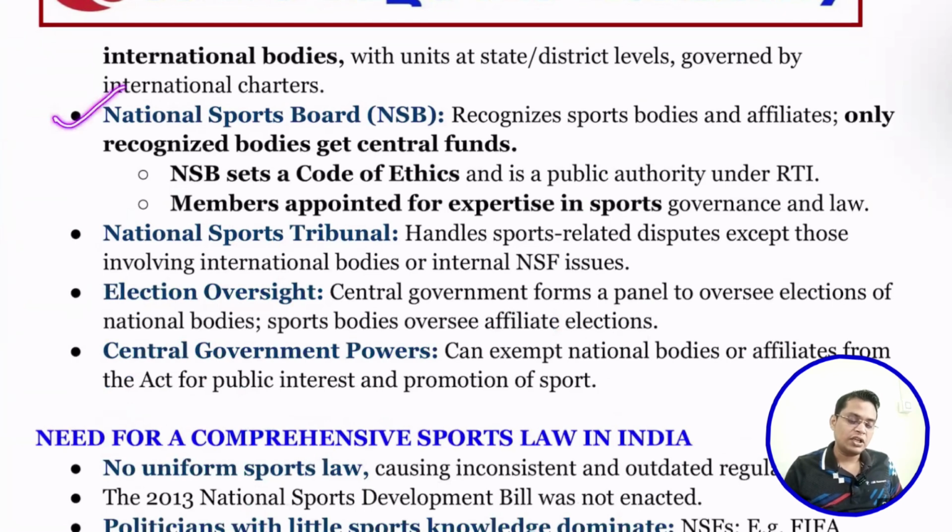So next is the National Sporting Board. The National Sporting Board recognizes sports bodies and gives affiliations to the different bodies, and only recognized bodies get the funding. So to get funding, you need to get the affiliation from the National Sporting Board.